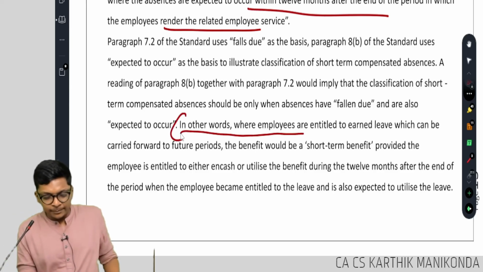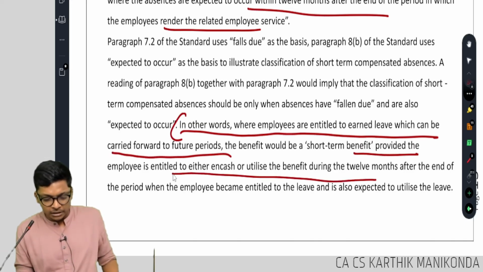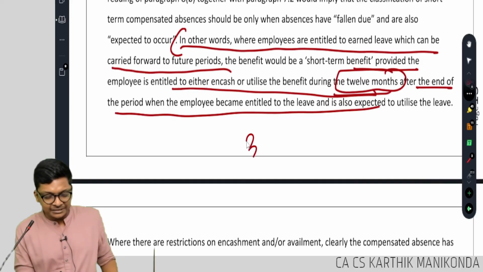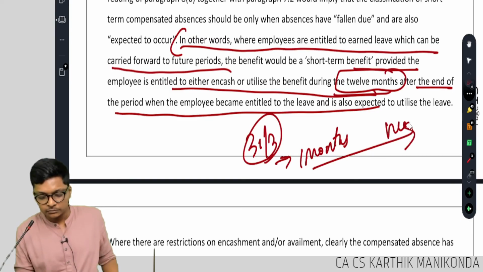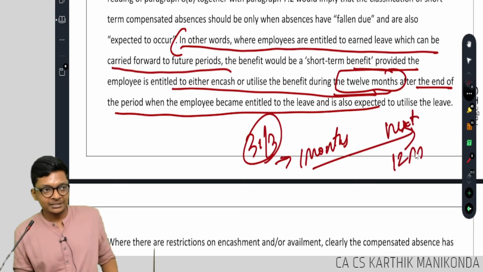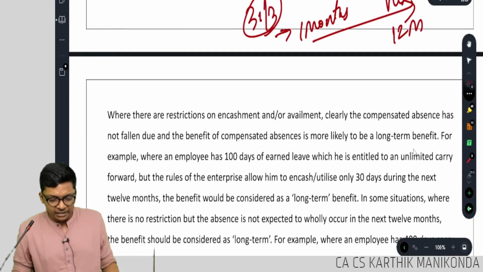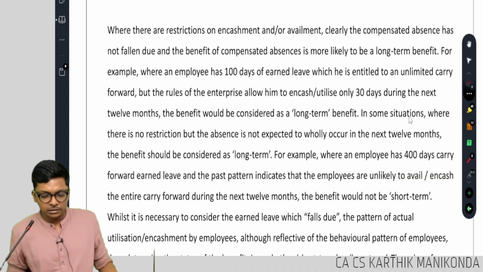In other words, where employees are entitled for leave which can be carried forward to future periods, it is short term provided it falls within 12 months at the end of the period when he became entitled to utilize. That means, on 31st March, Rajaram got 1 month of leave. He is supposed to use it within the next 12 months. If not, he can carry forward for the next 5 years. Look at this, then it becomes long term. Are you following, guys? Okay.